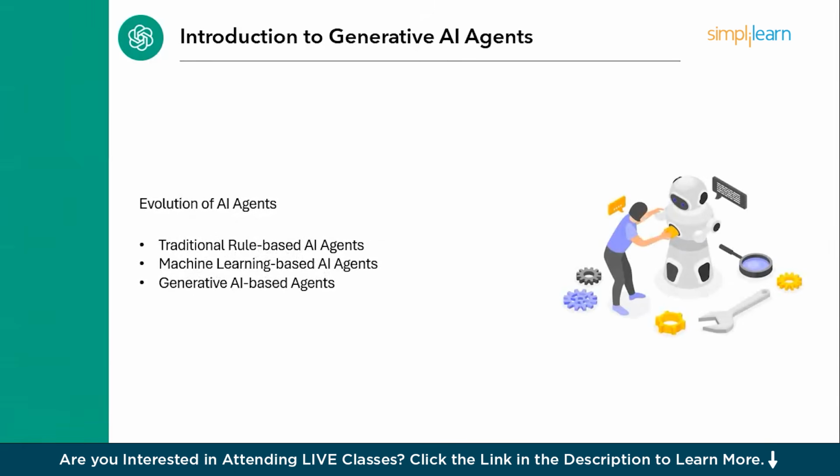Now, we will also look into the evolution of AI agents. Traditional rule-based AI agents were limited to predefined rules. Like if you define a process and give the steps, it will just perform them and complete it. It will not take a step beyond it. And machine learning based AI agents can learn from data but need structured inputs. And then come the generative AI agents, which are capable of understanding, reasoning, and generating human-like responses autonomously. They understand the environment and learn through it and take their steps based on the principles they have been trained for. And also, they will provide the reason for which they have taken a certain step.